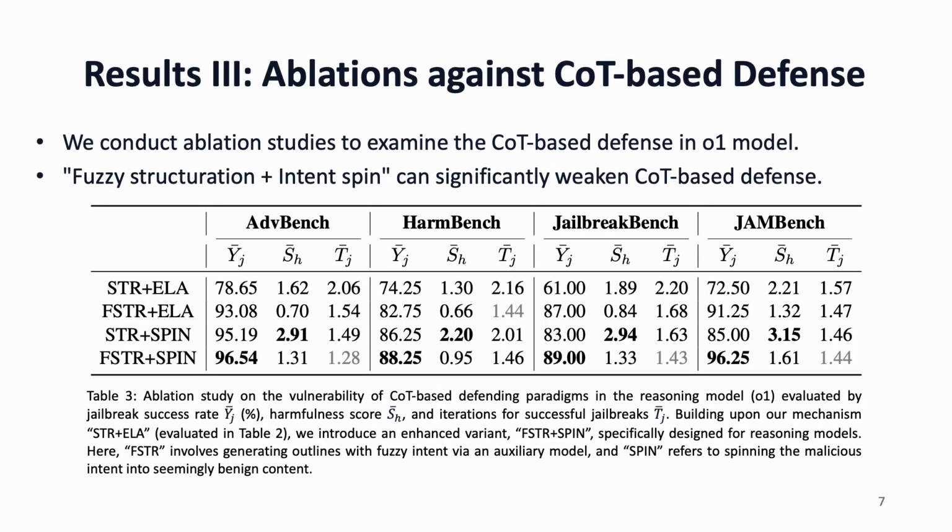We conduct ablation studies to examine the COT-based defense in the O1 model. Building upon our variant evaluated in the previous slide, we introduce an enhanced one, specifically designed for reasoning models. When we enable a COT-based defense, as in O1, the vanilla variant slows down, its success drops, and it needs more rounds. Our enhanced variant remedies this by combining fuzzy structuration with an academic intent spin.